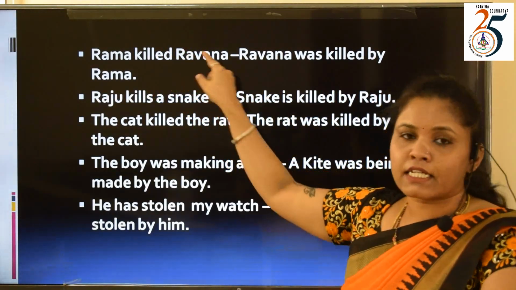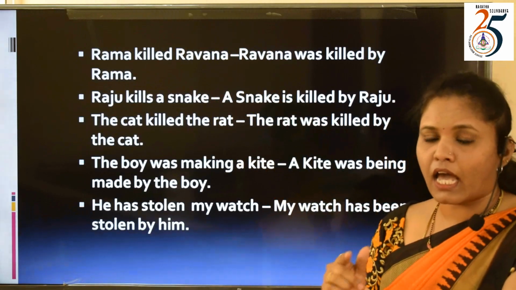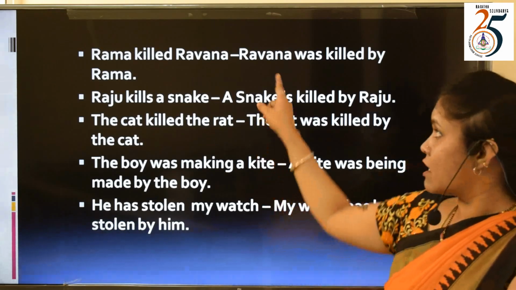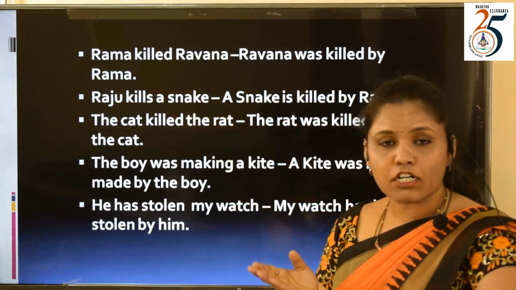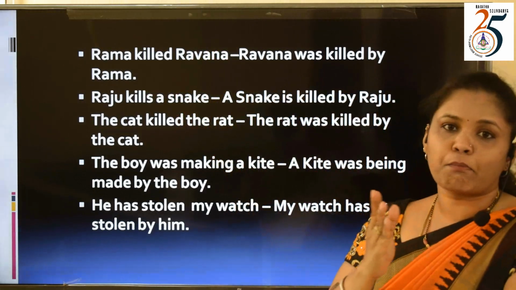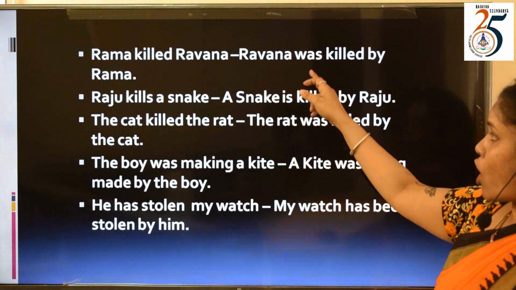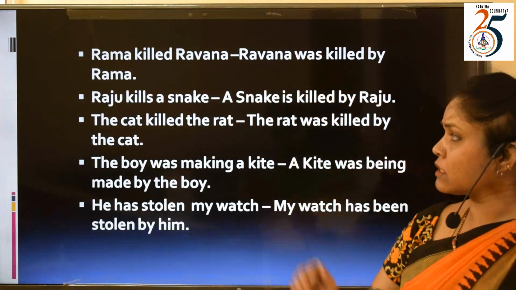If the sentence were Rama kills Ravana, K-I-L-L-S, then you would use is. Ravana is. But here it is killed. The work is already done. It is in the past form. So we are supposed to use was. Ravana was killed by Rama.